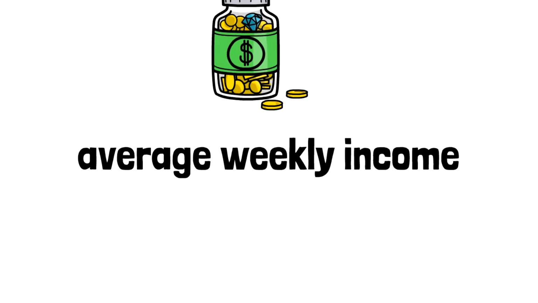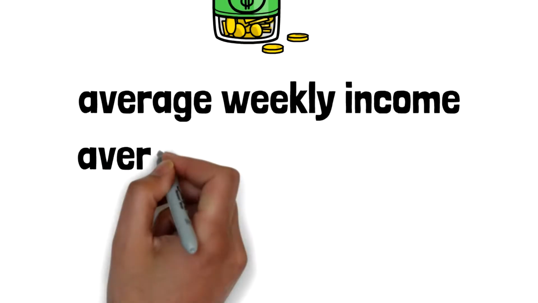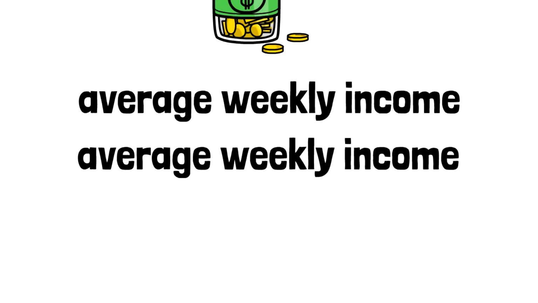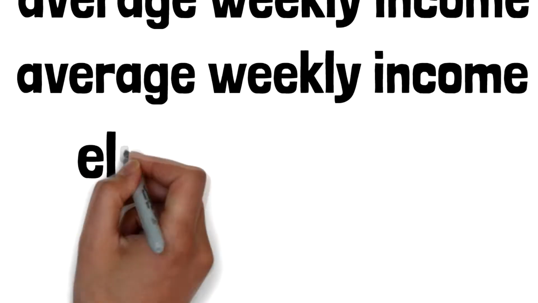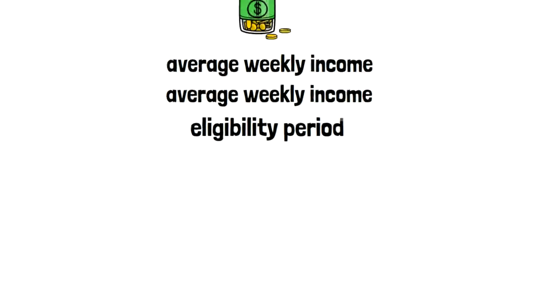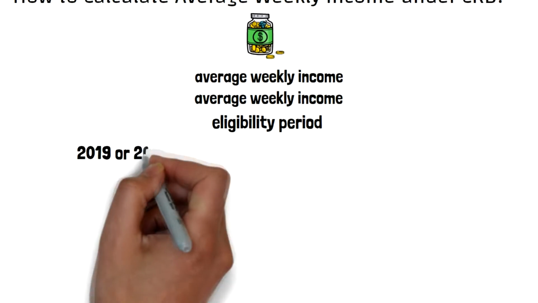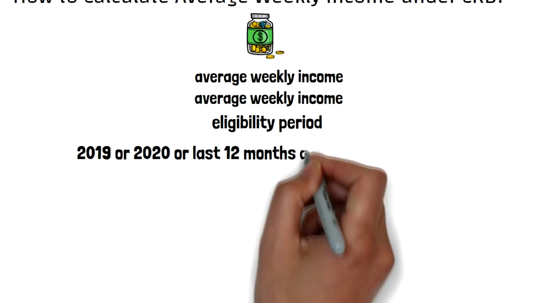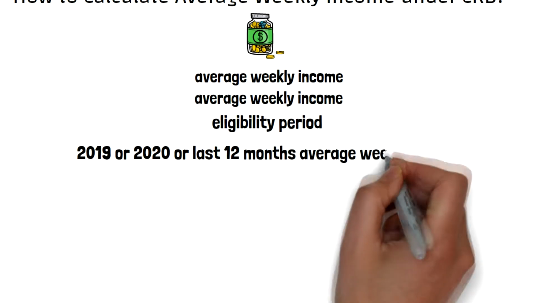As most of you know, the Canada Recovery Benefit or CRB has introduced the concept of average weekly income to determine if the applicant qualifies for CRB for each 2-week payment period. This average weekly income must be calculated for each eligibility period, comprising 2 weeks, and then compared with either your 2019 or 2020 or last 12 months average weekly income earned.